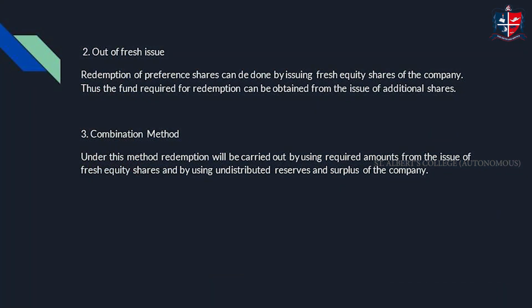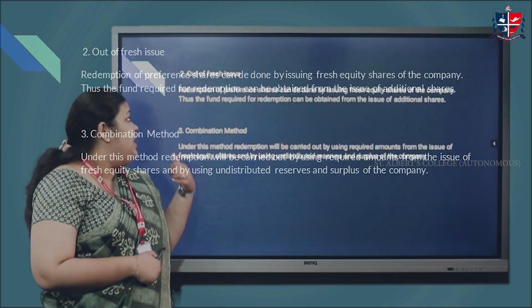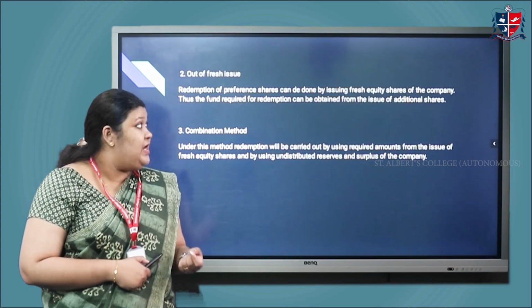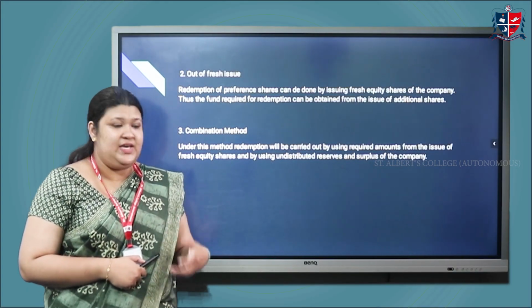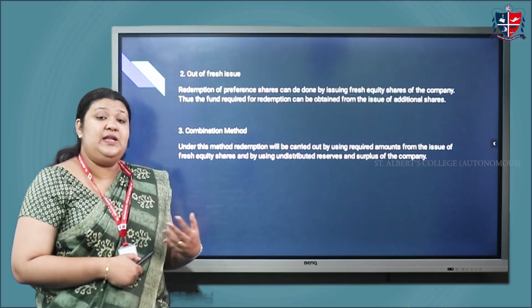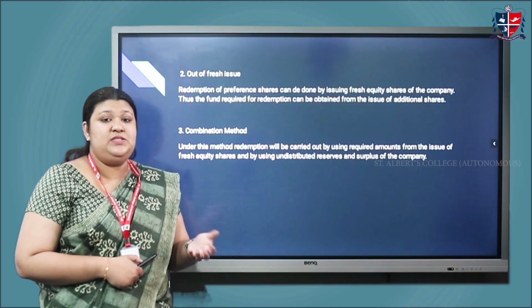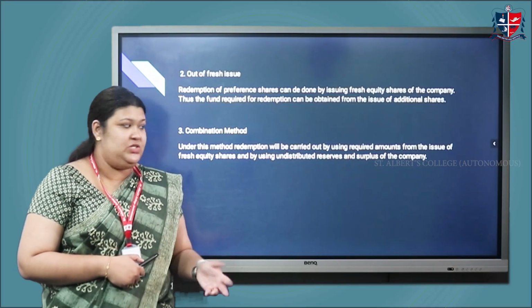So preference shares can be redeemed out of profits which would otherwise be used for distribution as dividends. The second method is to redeem out of fresh issue. Redemption of preference shares can be done by issuing fresh equity shares of the company. So the fund required for redemption will be raised by issuing new equity shares.